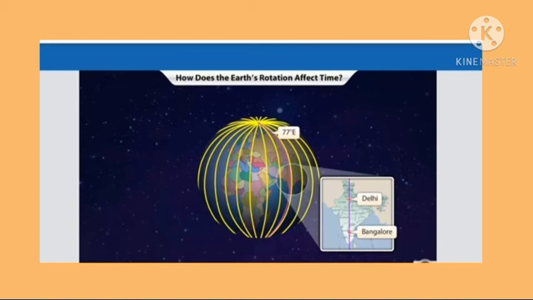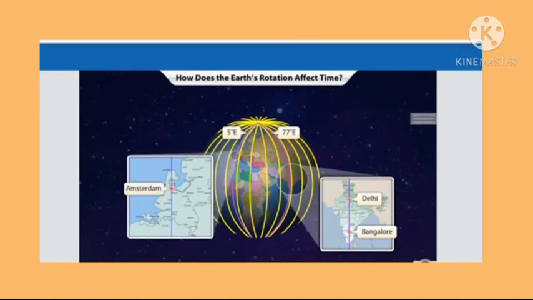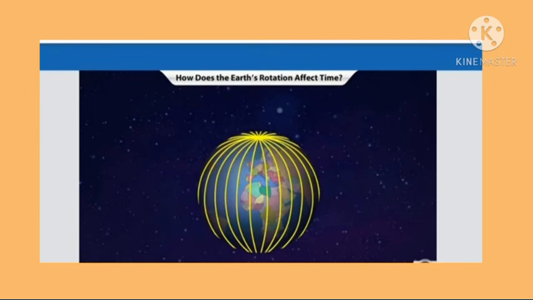But the time will vary if the locations of two places are on different longitudes. For instance, the time in Delhi and Bangalore at 77 degrees east longitude will be different from the time in Amsterdam at 5 degrees east longitude. As the Earth completes one rotation, it covers 360 meridians.